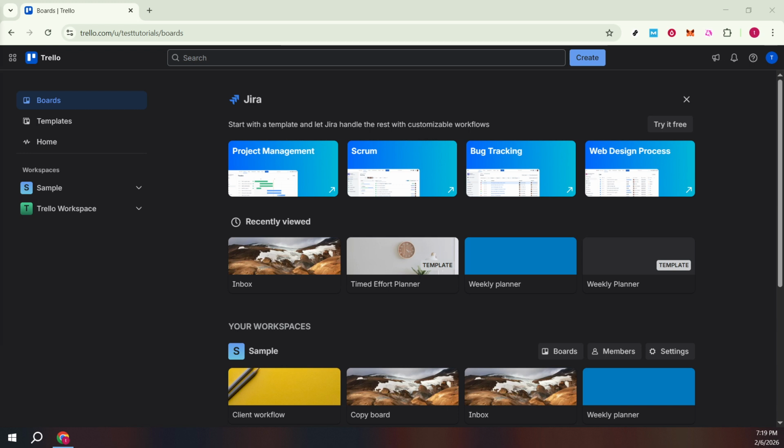Start by opening Trello.com and signing in. For the smoothest experience, use a desktop browser because the full billing controls are easiest to access there. Make sure you're logged into the account that actually owns the premium subscription. Trello Premium is applied at the workspace level, not to your entire user account, so you'll be canceling it for a specific workspace. Once you're in, head to your workspaces.